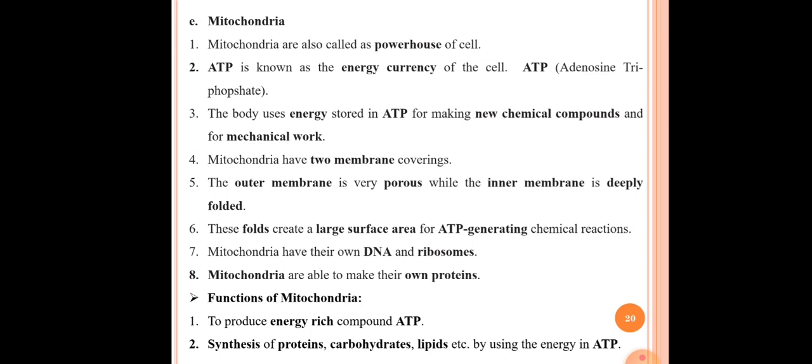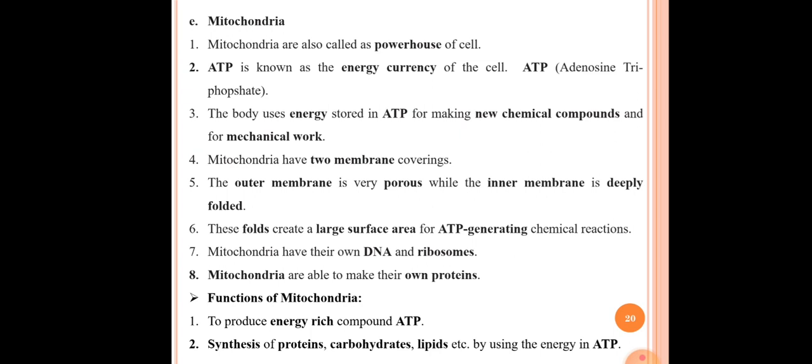The next point is functions of mitochondria. The first function of mitochondria is to produce energy rich compounds, that is ATP. The first function of mitochondria is production of ATP, and the second function is synthesis of proteins, carbohydrates, lipids, etc. by using energy in ATP.